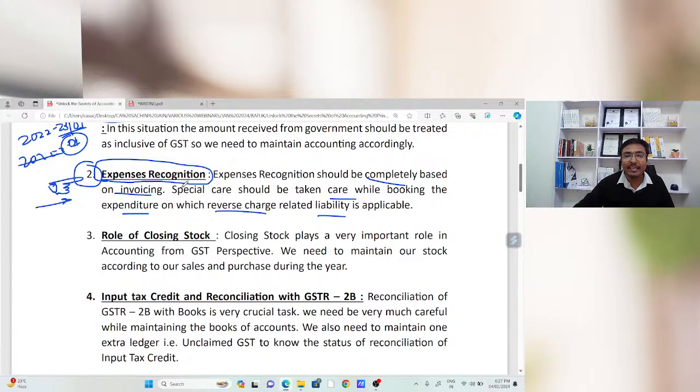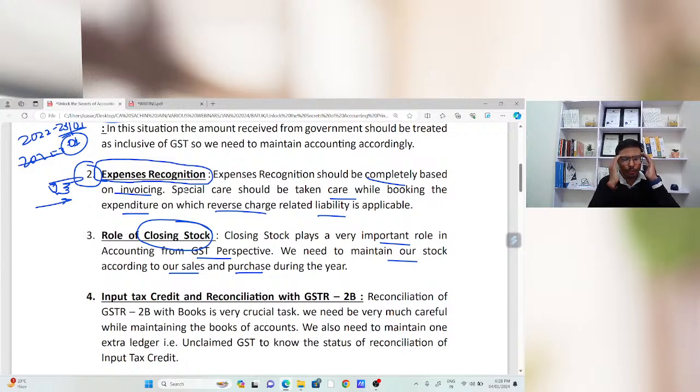The third point is related to the role of closing stock. Closing stock plays a very important role in accounting from the GST perspective. We need to maintain our stock according to our sales and purchases during the year. Because कई बार क्या होता है, we make adjustments at the end of the financial year, and we are going to reflect the same in our closing stock.